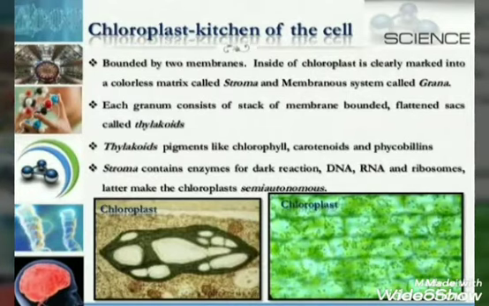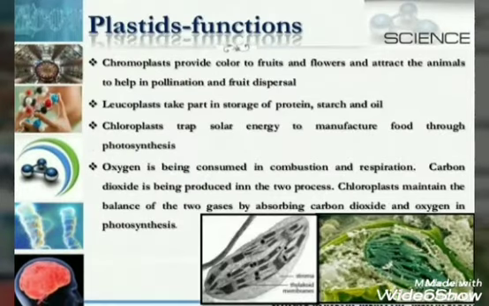Stroma contains enzymes which are essential for the dark reaction that occurs in the absence of sunlight, as well as DNA, RNA and ribosomes. So these are the things which are present in the stroma. One is the enzymes which are necessary for the dark reaction. Another is DNA, RNA and ribosomes. Plastids perform various functions.